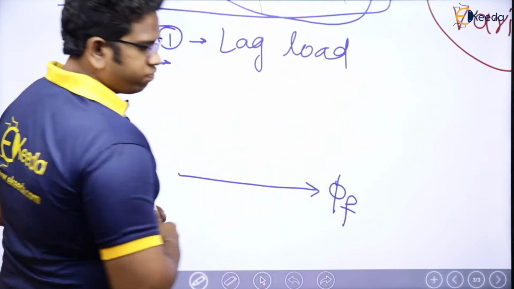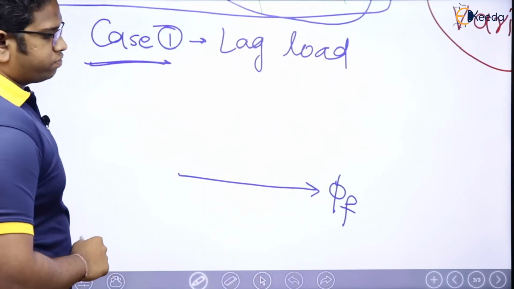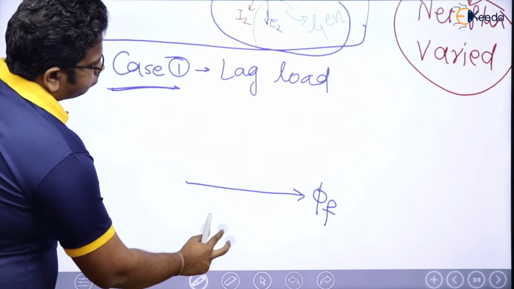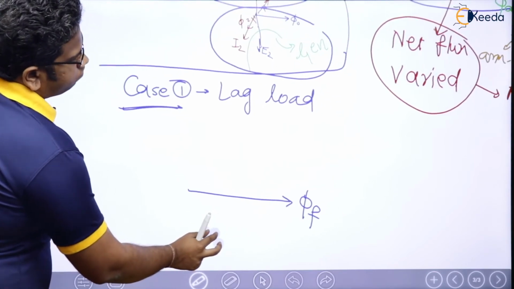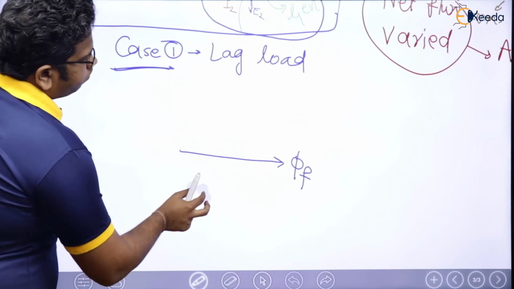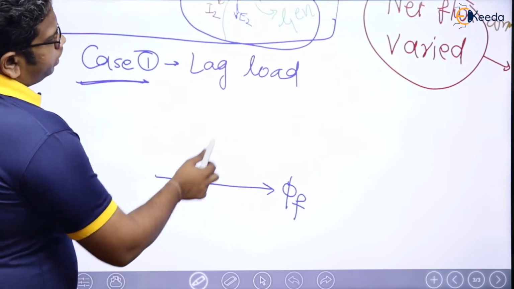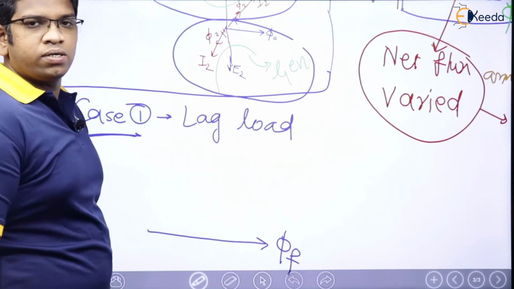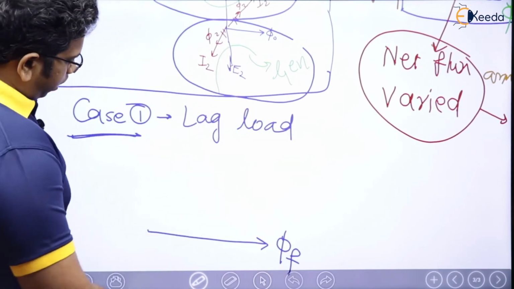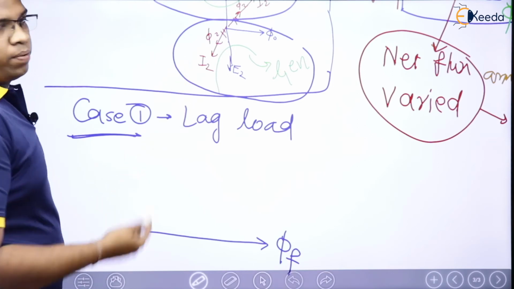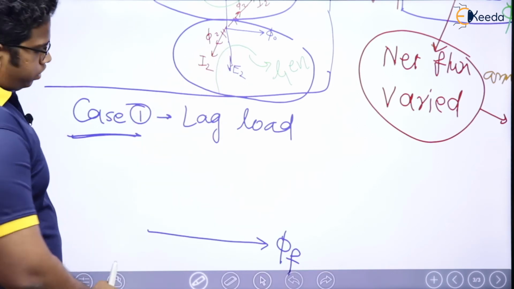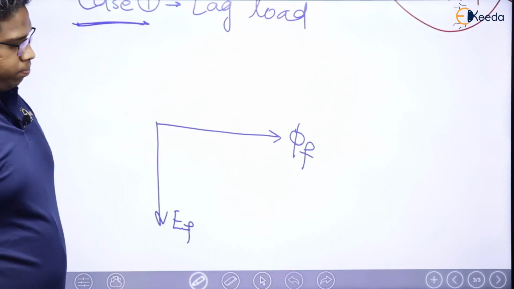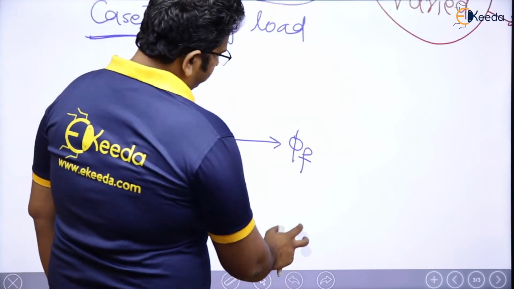This is going to be phi F. The moment it is phi F, very important, where is the induced voltage going to be? In case of a transformer, the induced voltage was E2. So now E2 will be replaced by EF, as we already saw. So now here I will have EF. Please note it down. What is EF?